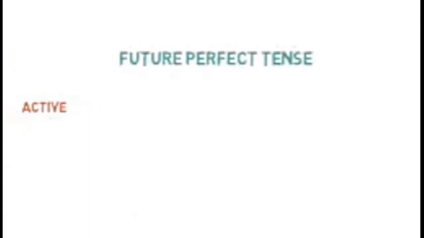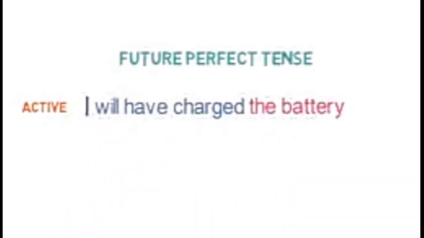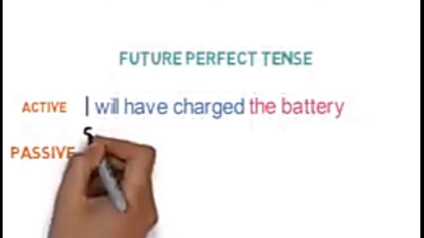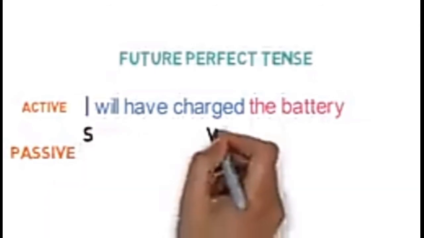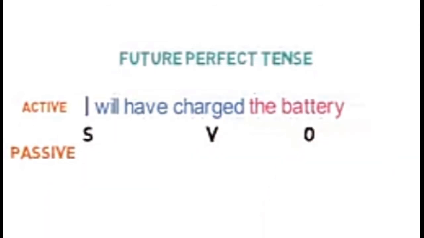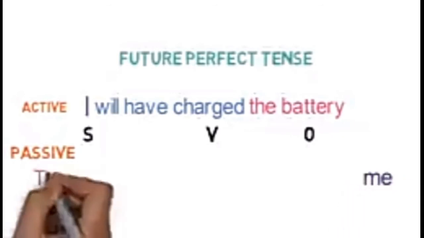Now let's see an example of future perfect tense. Active sentence: I will have charged the battery. Passive sentence: firstly, the subject here is I, verb is charged and object is the battery. Now let's swap the position of subject and object. So here it will be me and at this position it will be the battery.